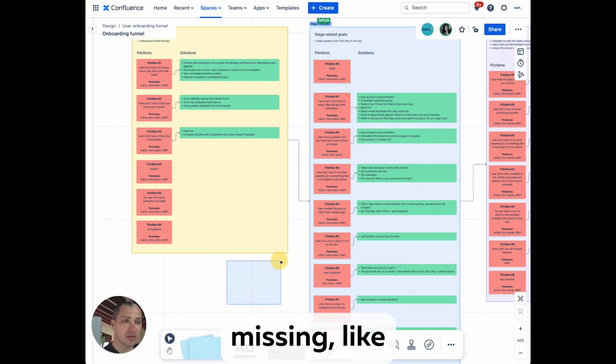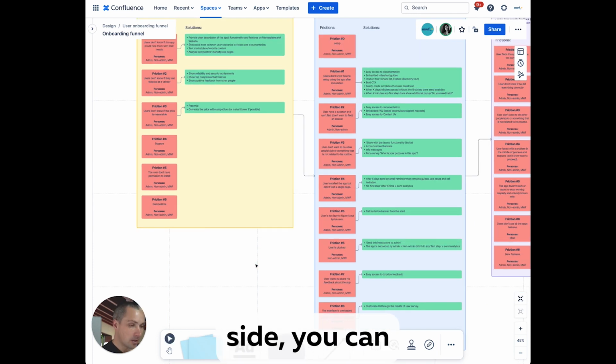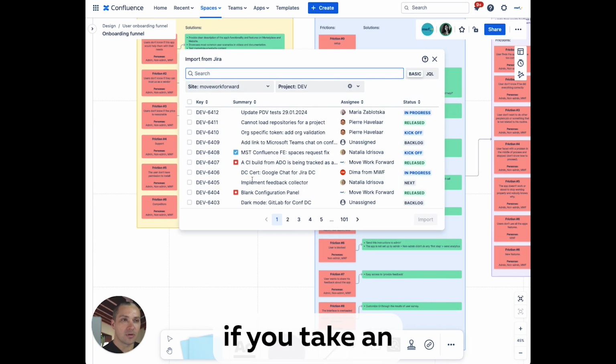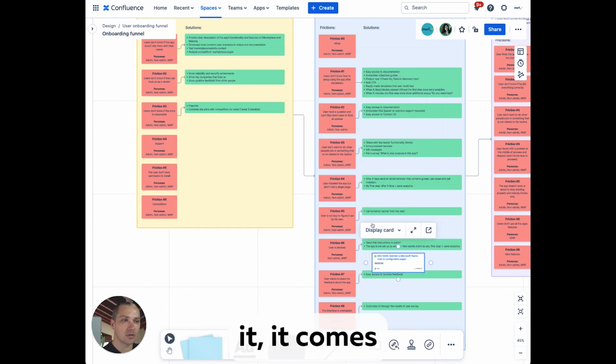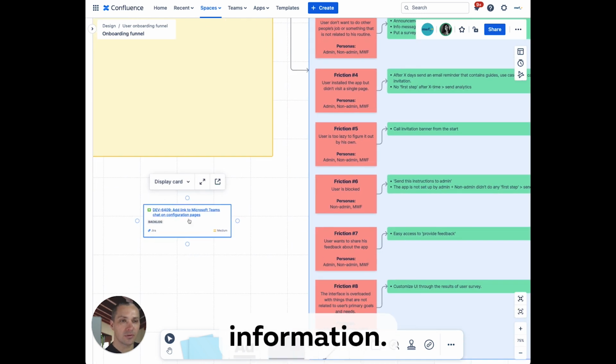Another thing which is missing is that I cannot draw an arrow. I can only draw these two lines and so on. However, on the positive side, you can import issues. For example, if you take an issue, you say, I want this one, you can import it, it comes here, and as you see, it may contain pretty useful information.